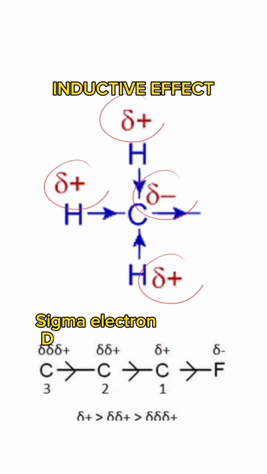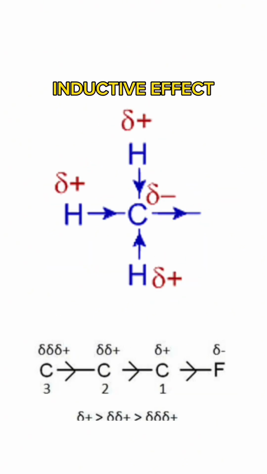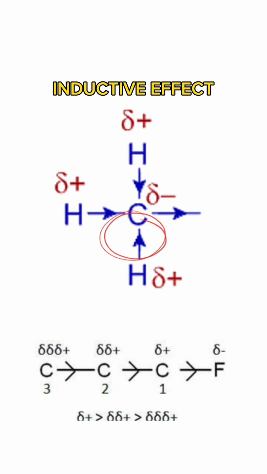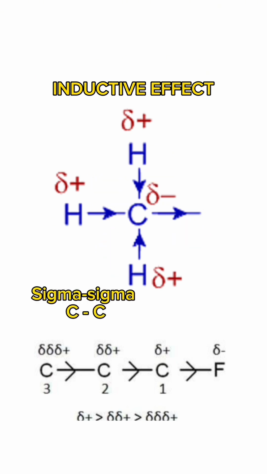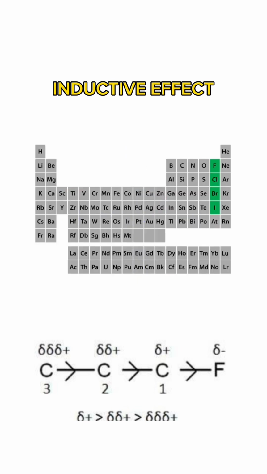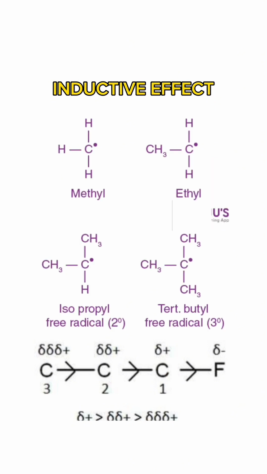The effect of the sigma electron displacement towards the more electronegative atom, by which one end becomes positively charged and the other end negatively charged, is known as the inductive effect. This effect is a permanent effect and is generally represented by an arrow on the bond. It is present in a sigma bond, unlike the electromeric effect, which is present in a pi bond. The halogen atoms in an alkyl halide are electron withdrawing, while alkyl groups have electron donating tendencies.